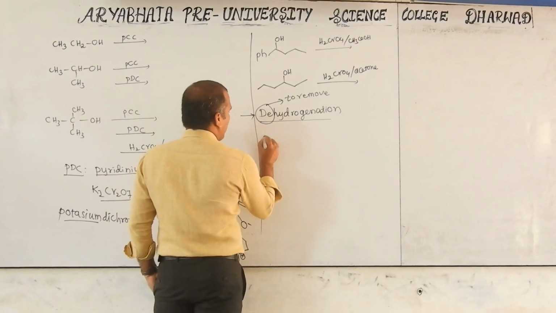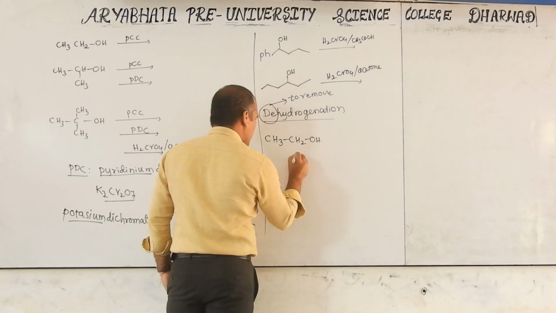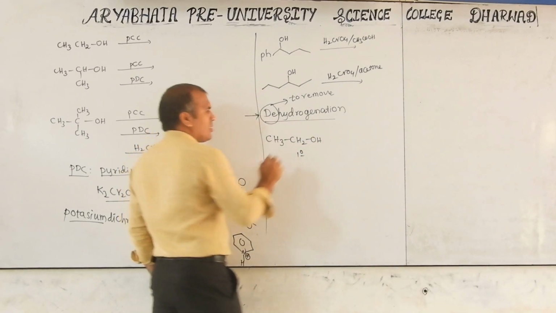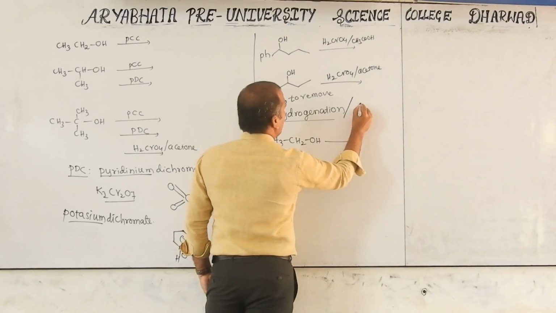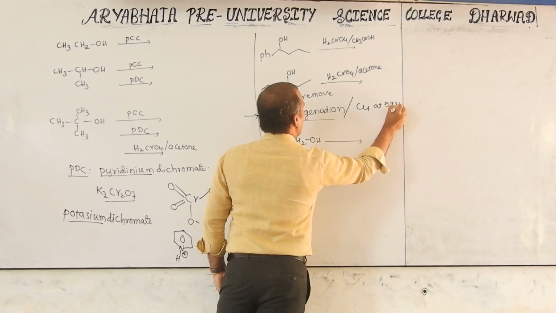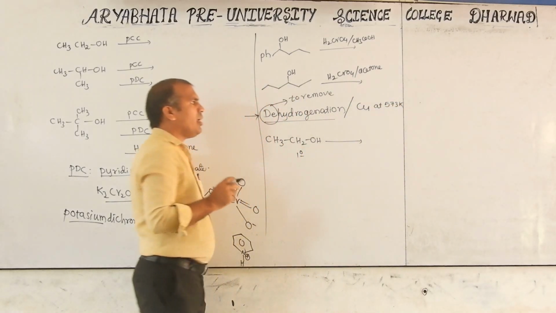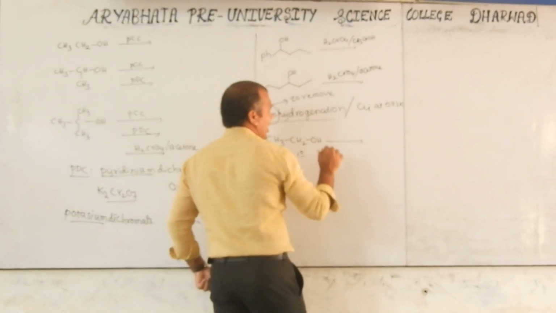Now, it is a primary alcohol, CH3CH2OH. This primary alcohol reacts in dehydrogenation with copper at 573 Kelvin. Dehydrogenation with which one are you doing? Copper at 573 Kelvin.